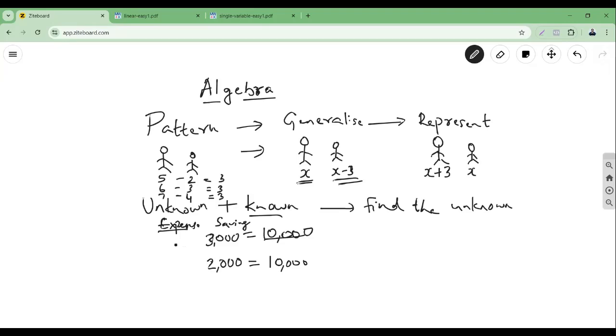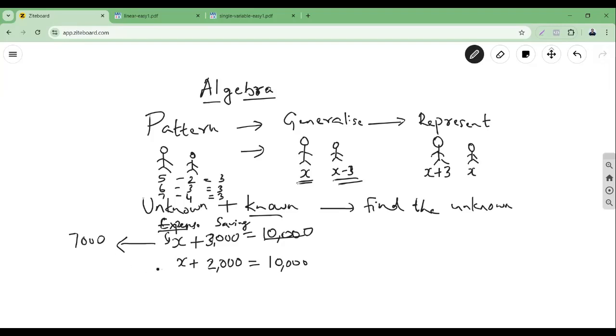If you see here, one thing was unknown. So whenever there's an unknown, we write that place as X. X will mean the expense and the saving is 3,000. So X plus 3,000 is 10,000. Similarly, here X plus 2,000 is 10,000. If we go by this, the value of X will be 7,000.